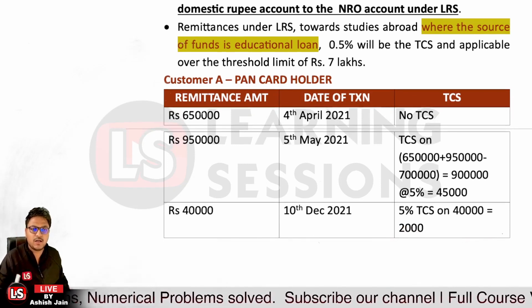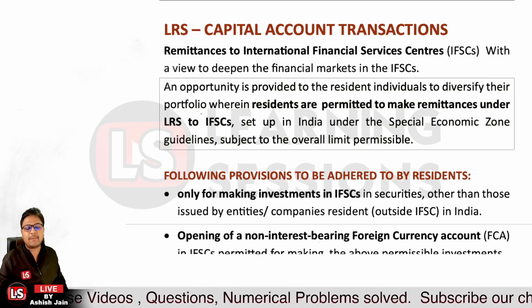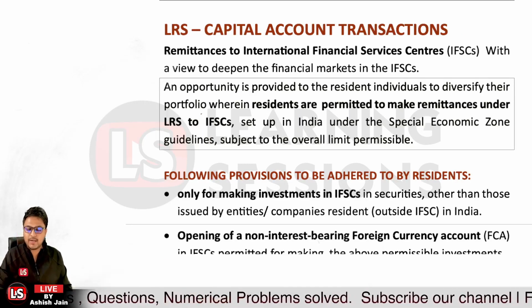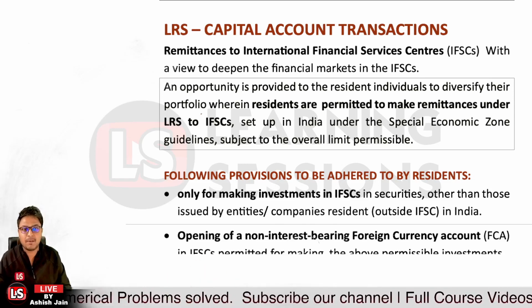I hope that you have understood it with the example over here. After that, it is related to LRS capital account transactions. Now, I told you that there is a group of transactions, a class of transactions under the capital account transaction, which is actually permitted over there.